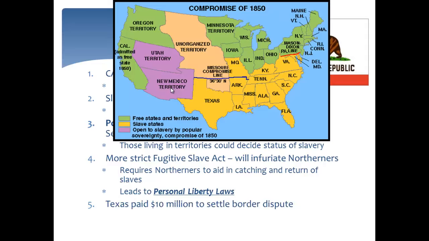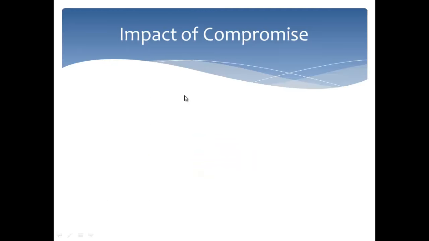And finally, the fifth part of this, Texas has paid $10 million. They were in a lot of debt from when they were their own independent country, and they were paid $10 million to settle the border dispute. So this land over here, they give up in exchange for $10 million.